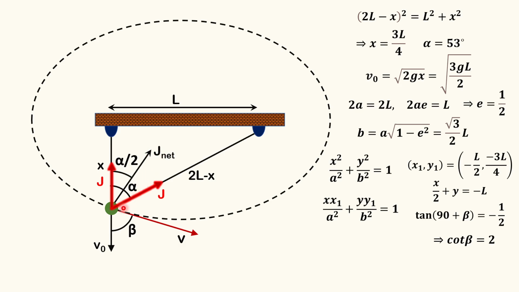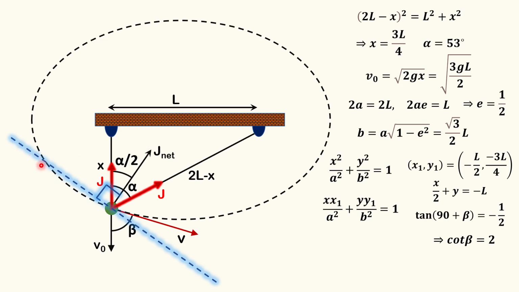Since all the impulse acts along this direction, there will be no impulse perpendicular to that direction, right? So we can just draw a line that is perpendicular to the line of this j net.